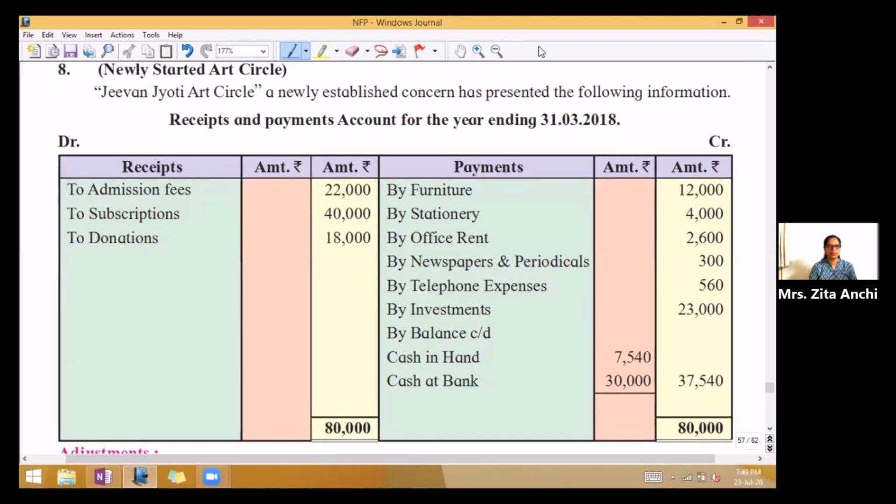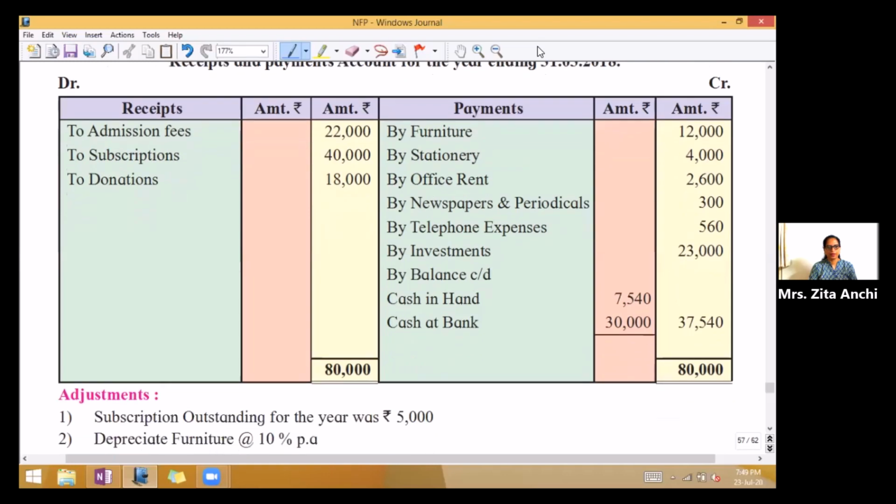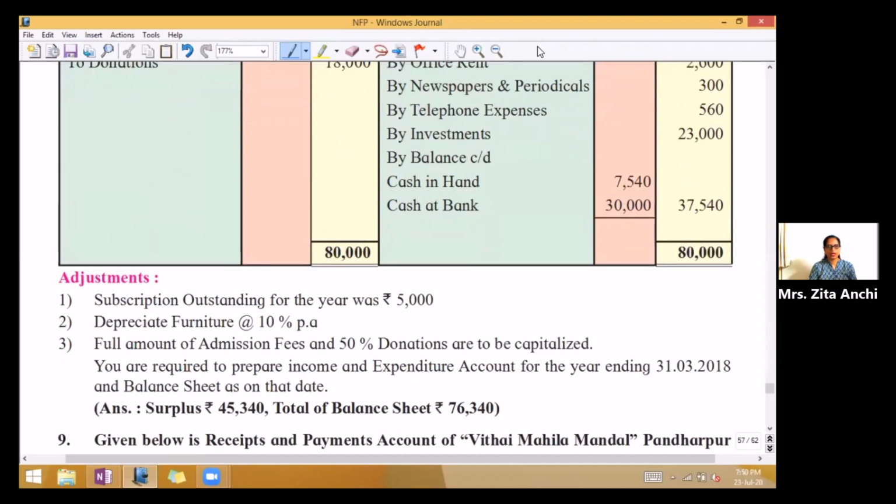Now let's look at the receipt side. You have admission fees, subscriptions, donations. On the payment side, you have furniture, stationery, office rent, newspapers and periodicals, telephone expenses, investments, balance carried down, cash in hand, cash at bank. Now you will tick mark the adjustments in the receipts and payments account.